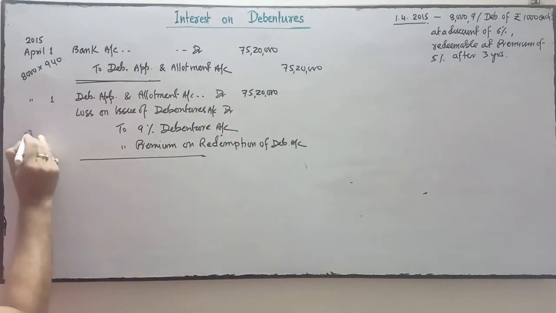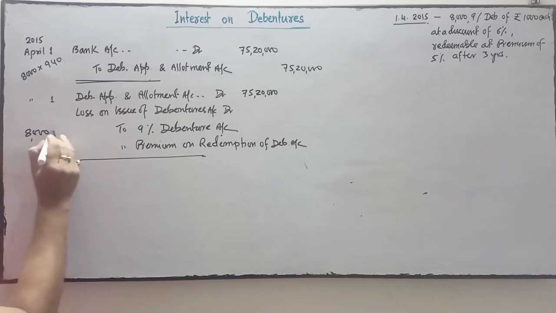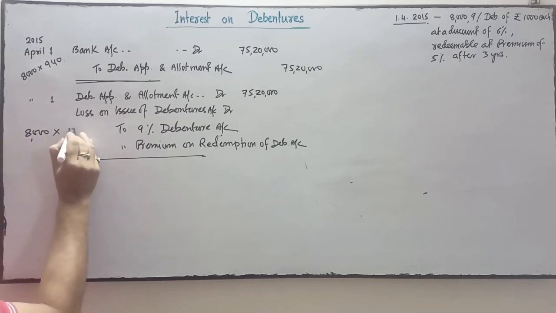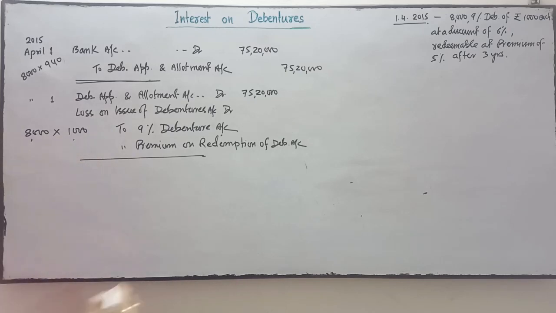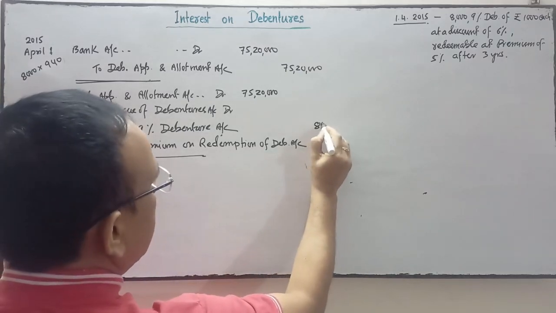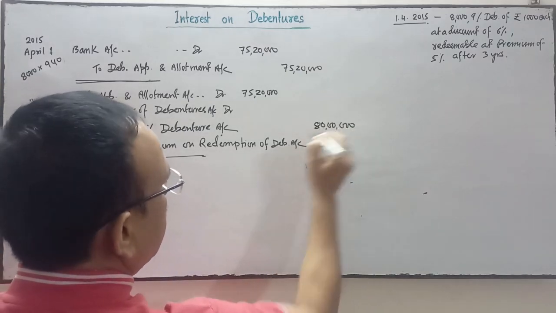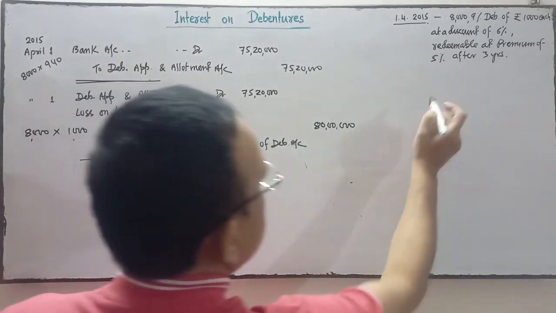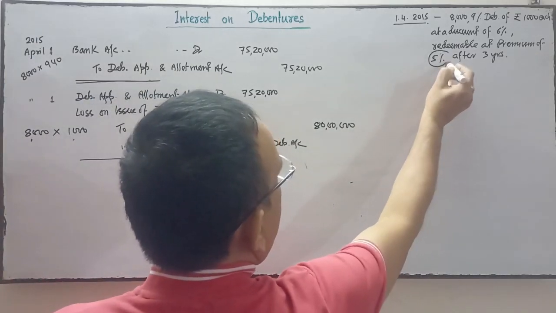Debenture, we always write the face value. So 8,000 is the number and the face value of the debenture is 1,000. So it is 80 lakhs. These debentures are redeemable at a premium of 5%.